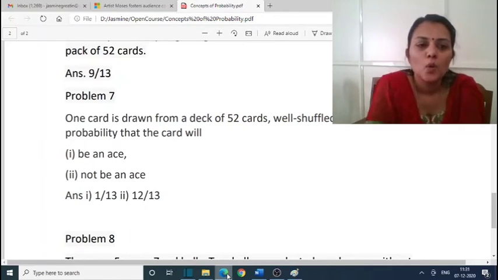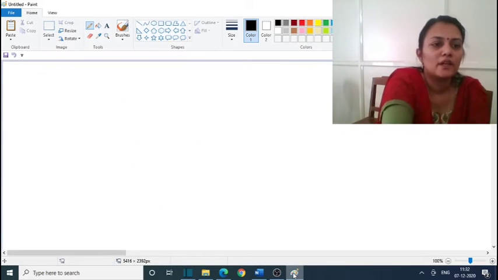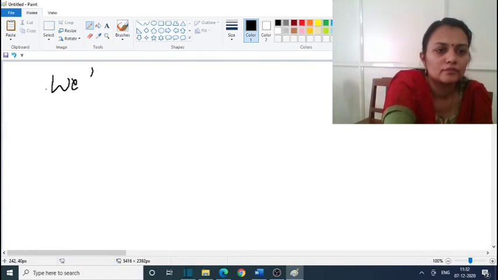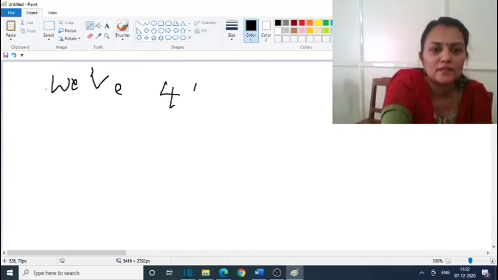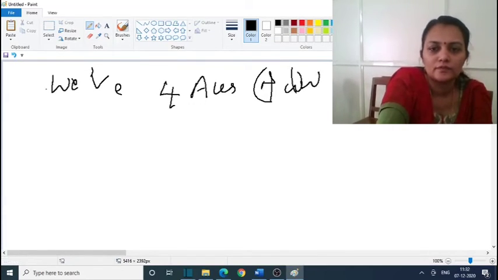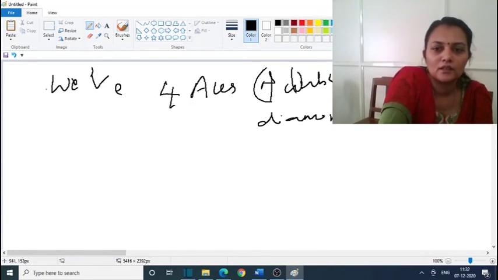Next problem is, one card is drawn from a well shuffled pack of 52 cards. What is the probability that the card will not be an ace? So we have 4 aces: clubs, spade, diamond and heart.